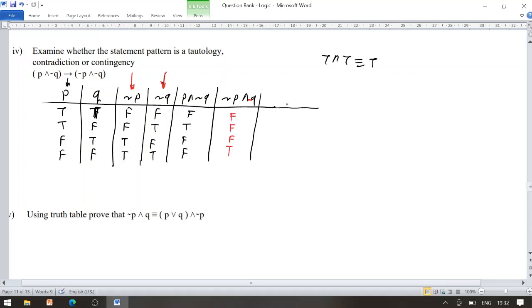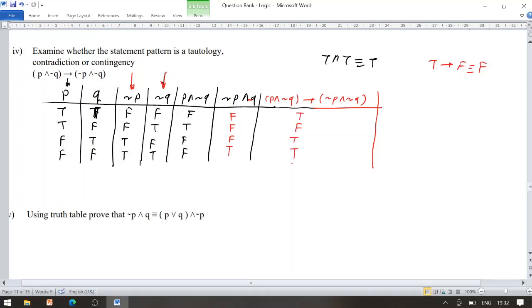Now we are finding P conjunction negation Q conditional negation P conjunction negation Q. As everyone knows, T conditional F is F. Remaining all entries are true. So T to F is F. Remaining all entries become true.